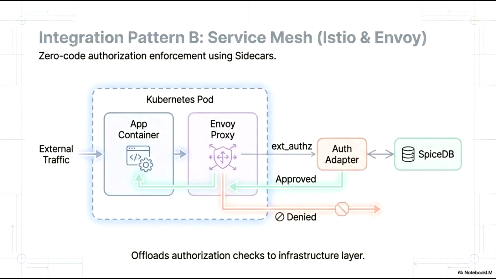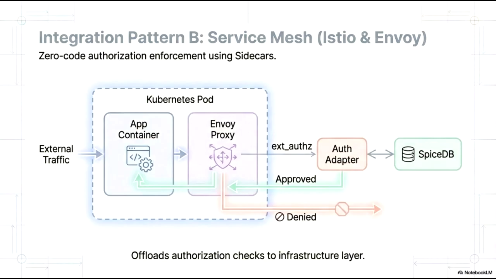Integration pattern B focuses on leveraging a service mesh, specifically Istio and Envoy, to achieve zero-code authorization enforcement. By utilizing sidecars within a Kubernetes pod, we can offload authorization checks entirely to the infrastructure layer. In this architecture, the app container sits alongside an Envoy proxy.